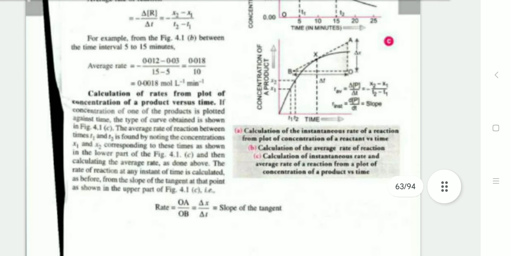Calculation of rates from the plot of concentration of a product varying with time. If the concentration of one of the products is plotted against time, the curve obtained is shown in figure 4.1c. The average rate of reaction between time 1 and time 2 is found by noting concentrations x1 and x2 corresponding to these times, shown in the lower part of figure 4.1, and then calculating the average rate as done above. And the rate of reaction is OA upon OB, which is equal to delta x upon delta t, which is equal to the slope of the tangent.